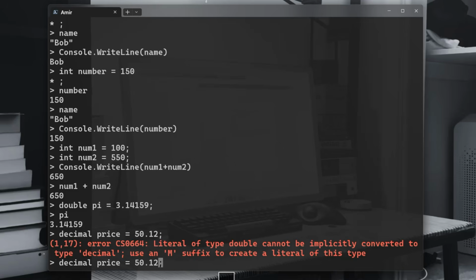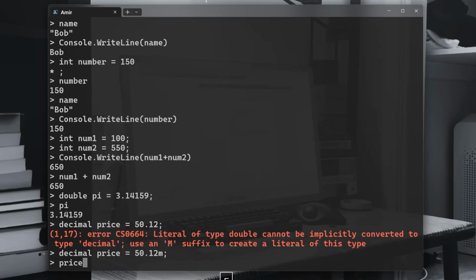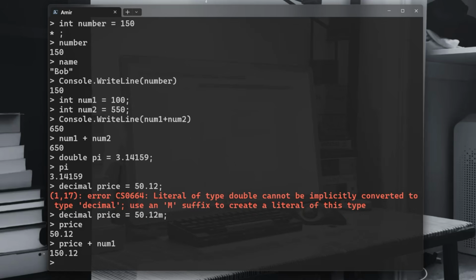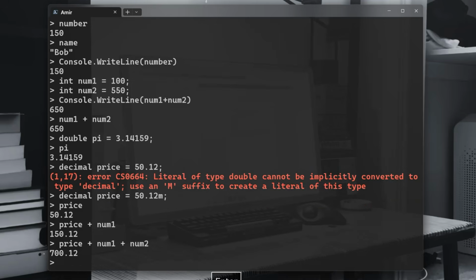So to differentiate, you will need to add M at the end, and you will have your price. And of course, you can add your price plus your num1, 150.12. You can add another number, 700.12.